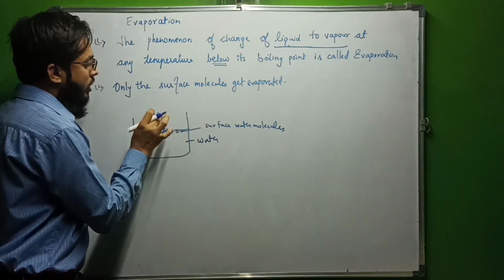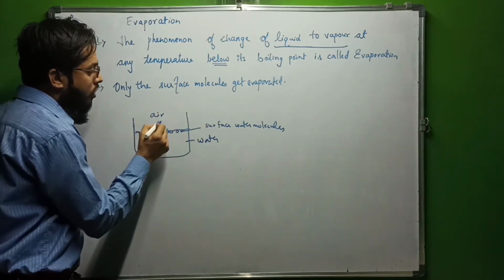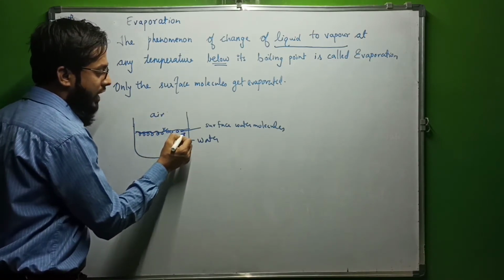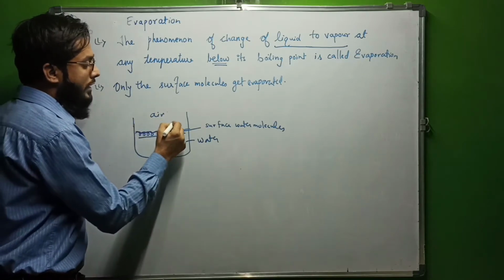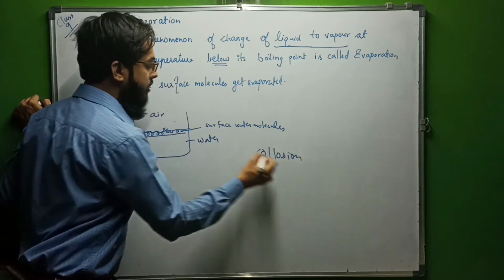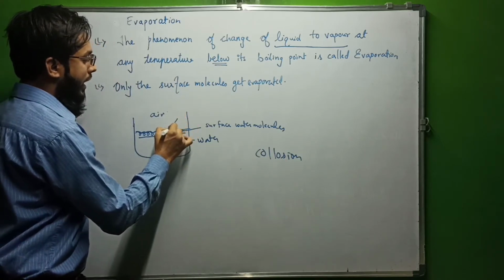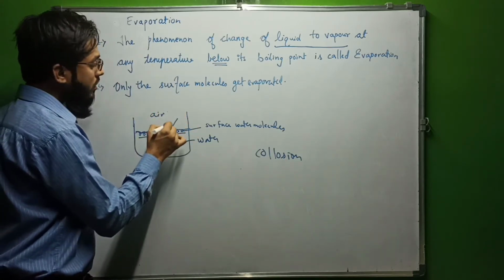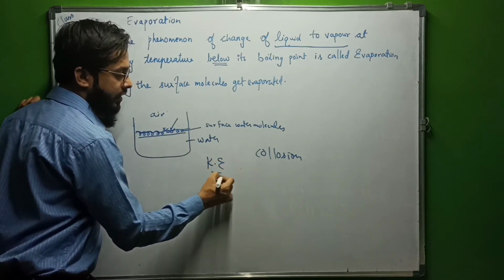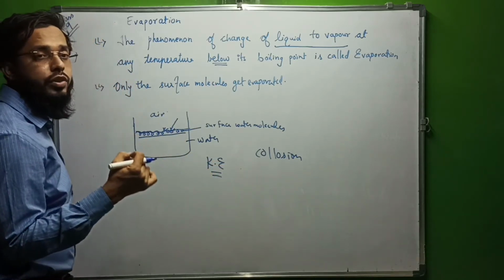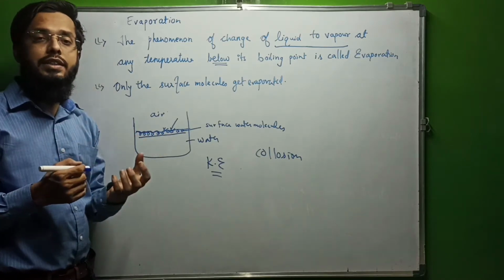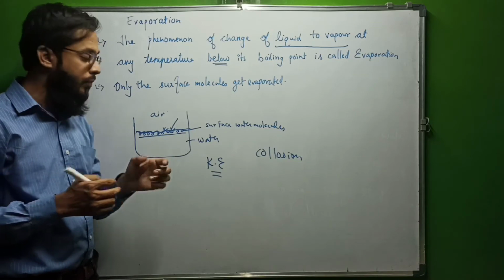So the air molecules are in continuous contact with the surface molecules of water. So there is a collision. That means they are constantly striking on the surface, and due to this, the kinetic energy of the surface molecules increases. What is kinetic energy? Energy related to motion.